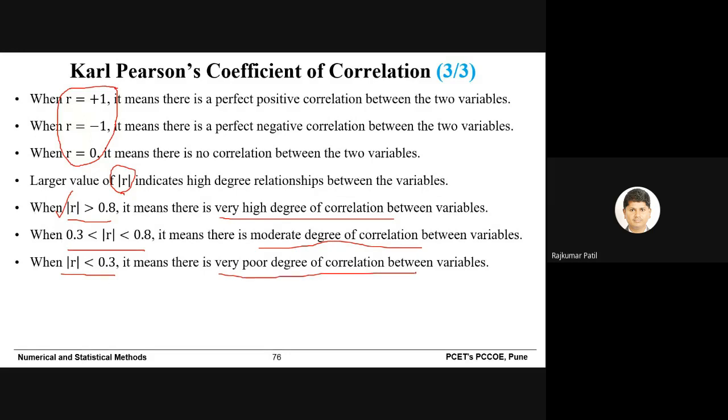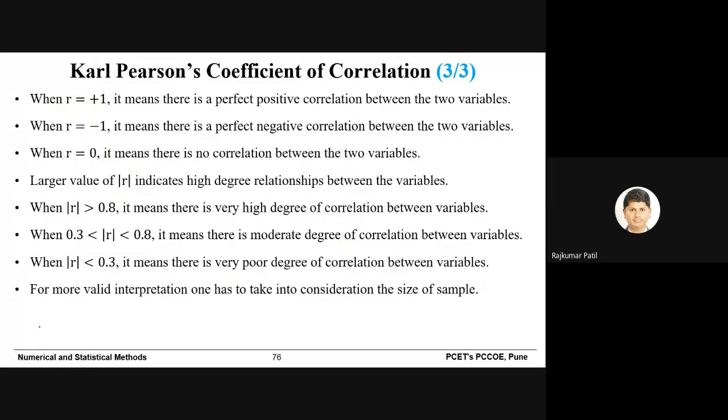This is how we can interpret the relationship between two variables by using Karl Pearson's coefficient of correlation.